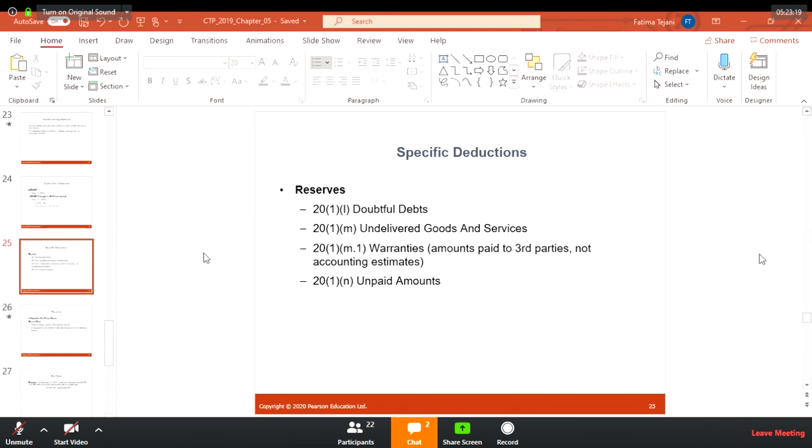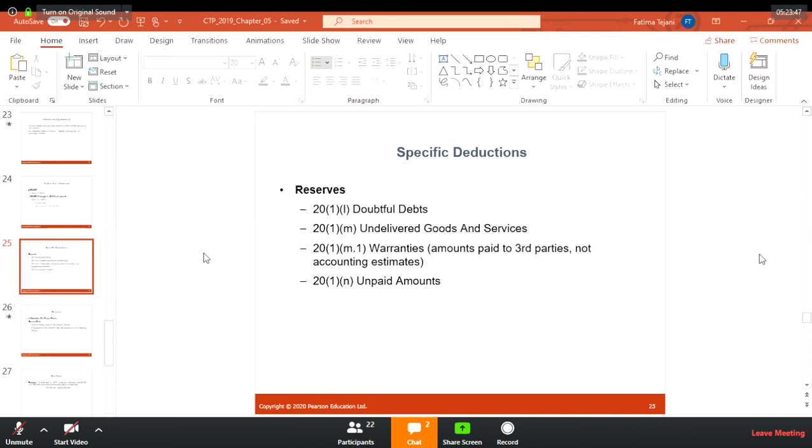So there are some specific deductions which are allowed. You are allowed to make some as per section 20, subsection 1, paragraph 1 M and M.1. There are certain specific deductions you are allowed to make, and they are allowed to create a reserve which you can deduct. I'm going to explain one example in the further slides. But yes, you're allowed to create some reserves.